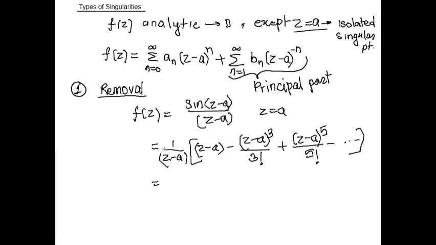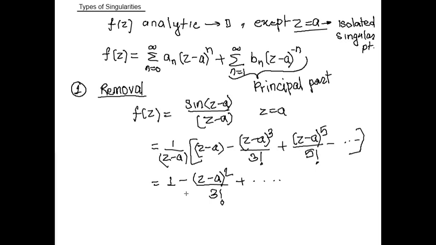So we can open this sine series. After opening the sine series, we can attach this 1 upon z minus a to all the terms. So what becomes? The first term becomes 1 minus (z minus a) whole square by factorial 3 plus and so on. So here we can see we have removed the principal part.